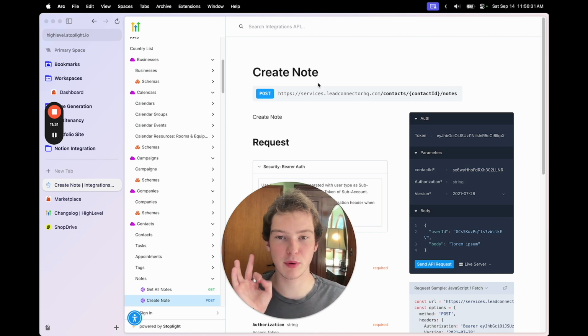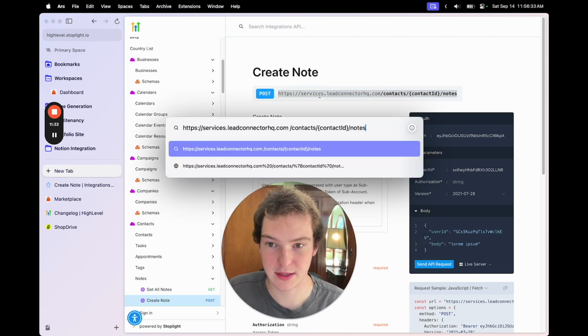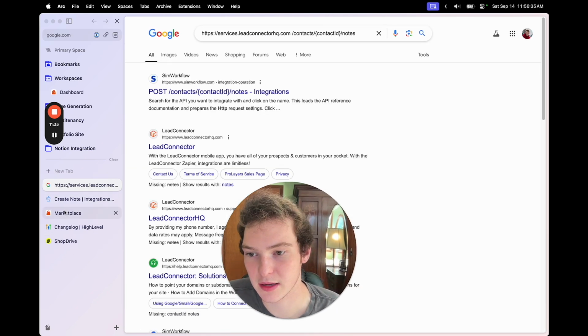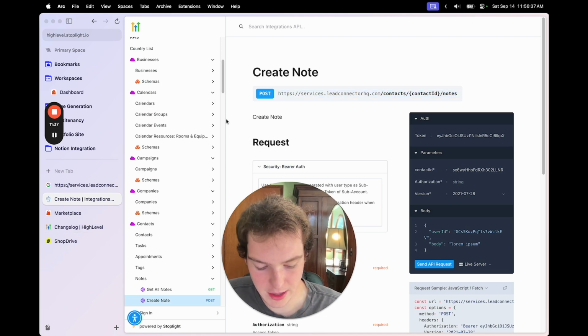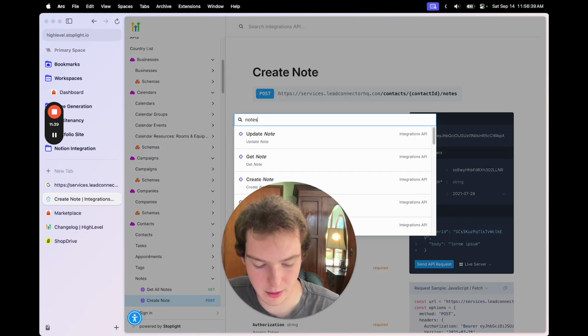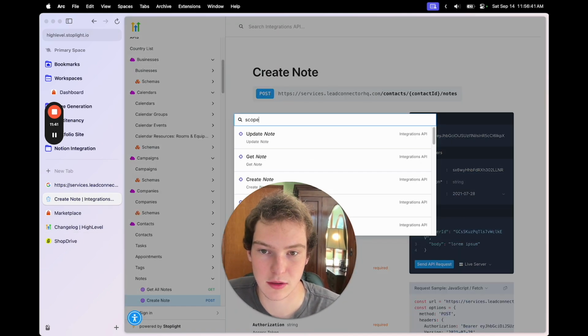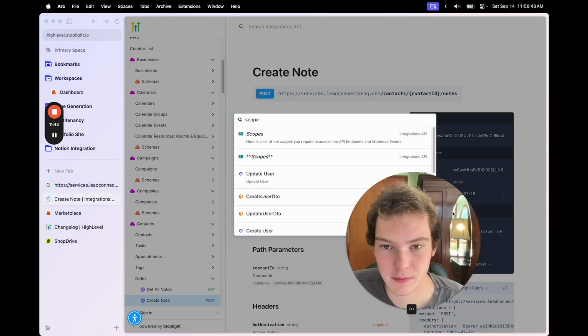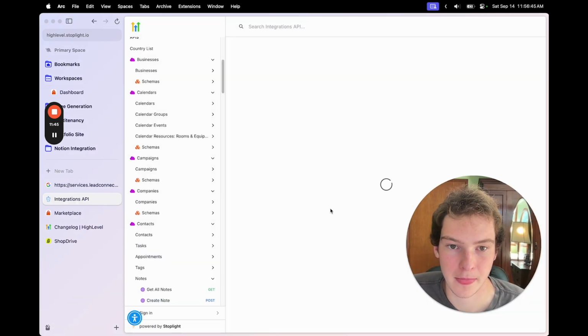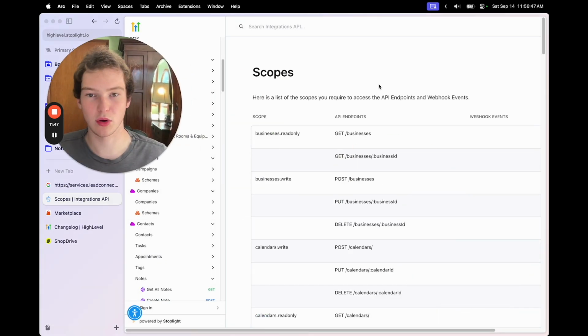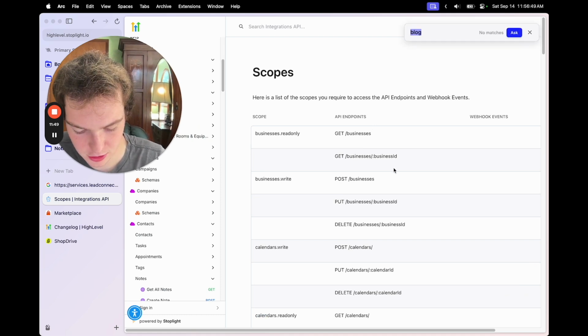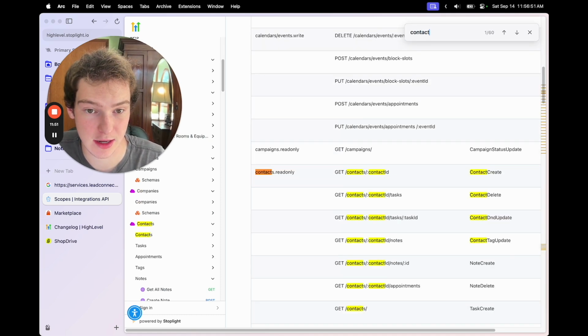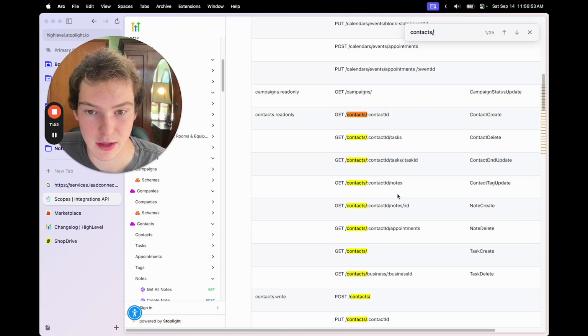Now this is important, so we'll just copy this, and now we can go over to the page that's scopes. Scopes. And then this will show us what we need to do. So if we do /contacts/ okay.